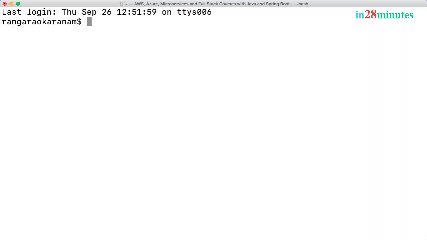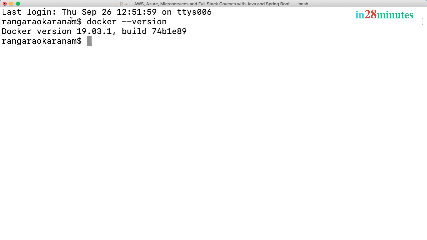After installing Docker, launch your terminal or command prompt, and the thing you need to see is, when you type in docker --version, one of the latest versions of Docker. So I have version 19.03.1. Make sure that you have a version which is at least 19 or greater.